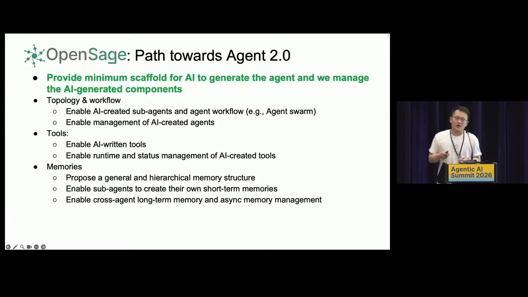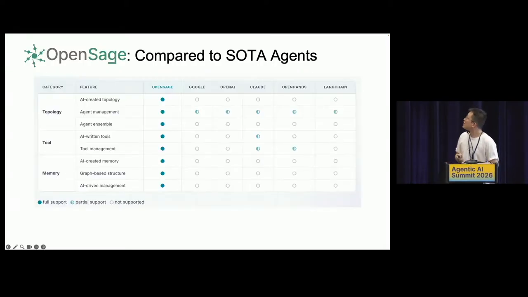Okay, now it's back. So as you can see, what we want is to provide the minimal set of scaffolding that enables the agent to build its own agent, including writing its own topology, workflow, writing its own tools, and also designing its own memory.